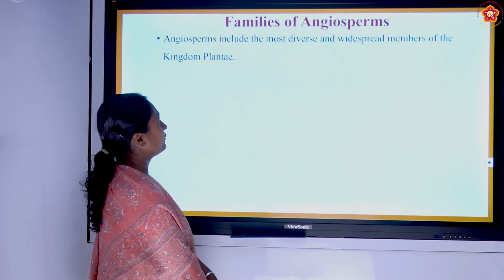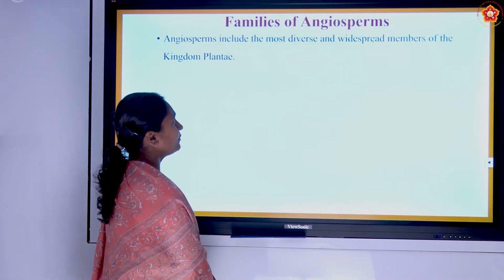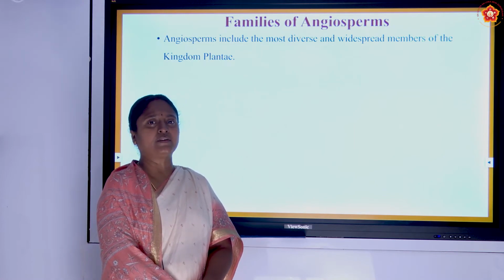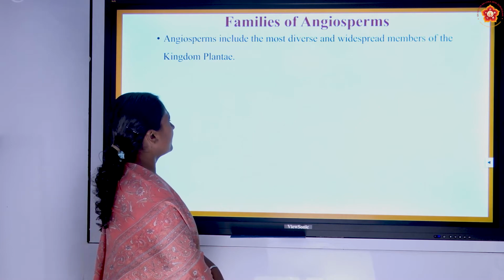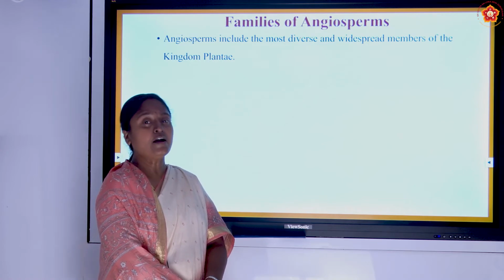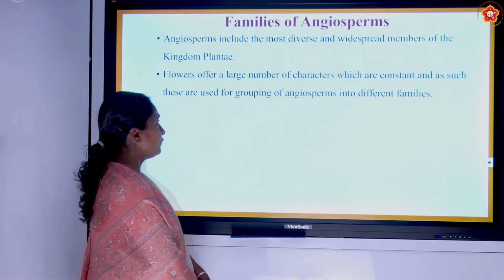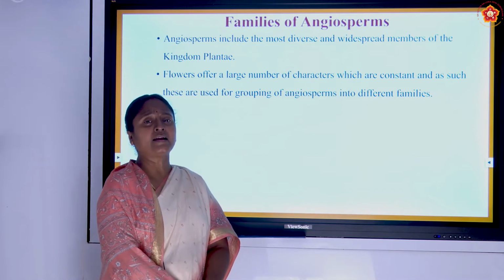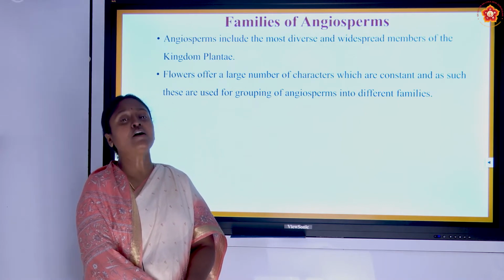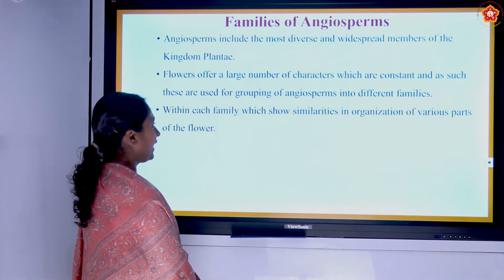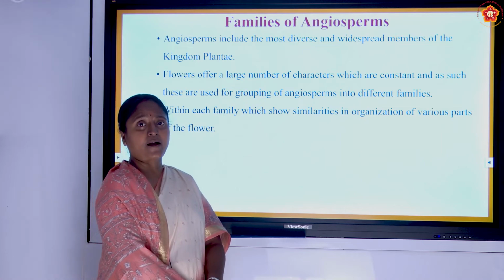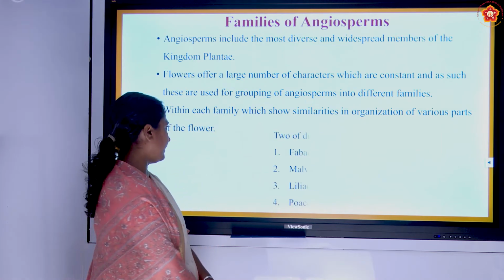Then what are the different families of the angiosperm? Angiosperm has a wide variety of plants, and when we consider all these plants, there is some confusion when we want to study more. So further they are divided into families, and here the flowers are the very large member, and based on that characteristic feature, the entire group of plants is divided into families, and in each family we can see some kind of similarity in the various parts of the flowers they possess.